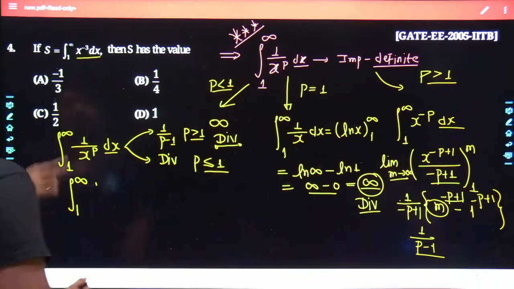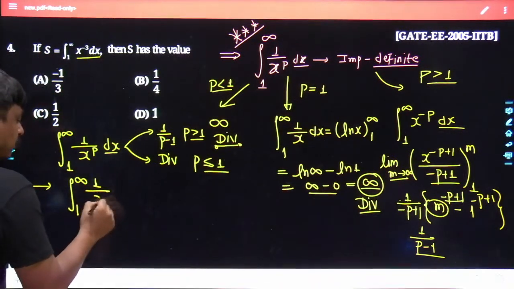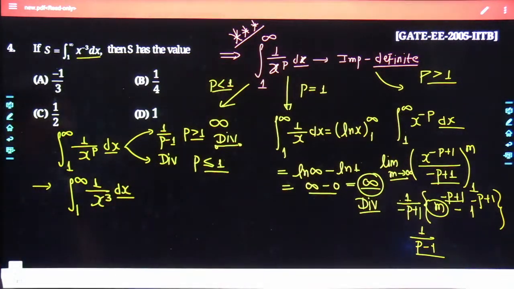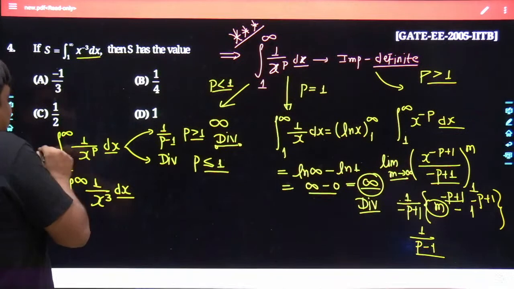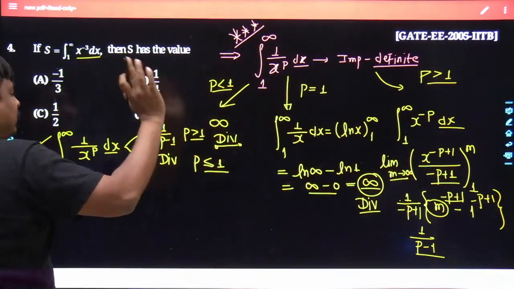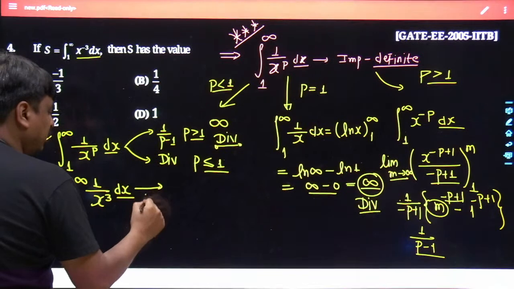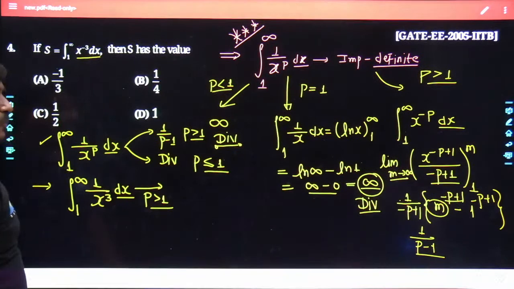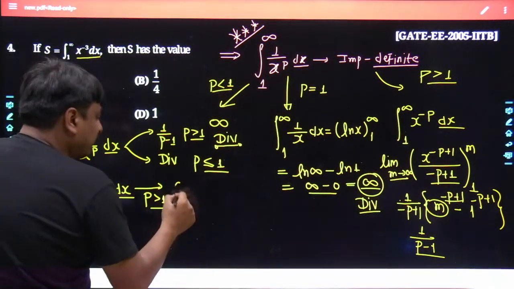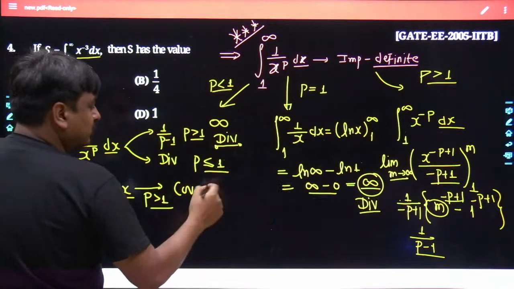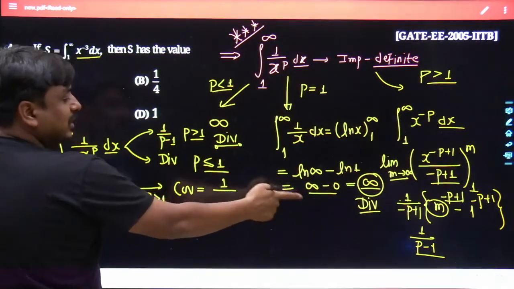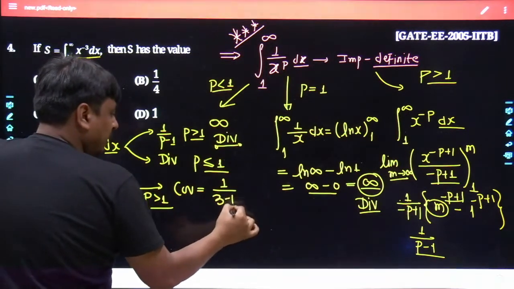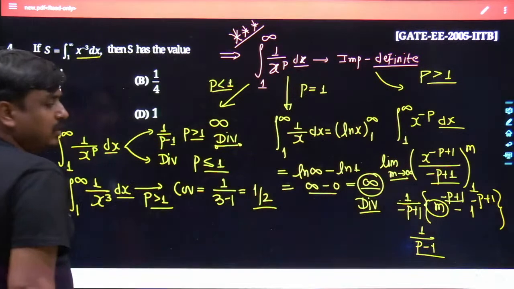It would be convergent. Why? Because x to the power of minus 3 could be written as 1 divided by x to the power of 3. Once you compare with the standard form of the integration for which the complete derivation has taken place, you can see the value of p is greater than 1. If p is greater than 1, the result converges to a certain finite value. And what is that finite value? That is 1 divided by p minus 1. The value of p is 3, so the result would be 1 upon 2.